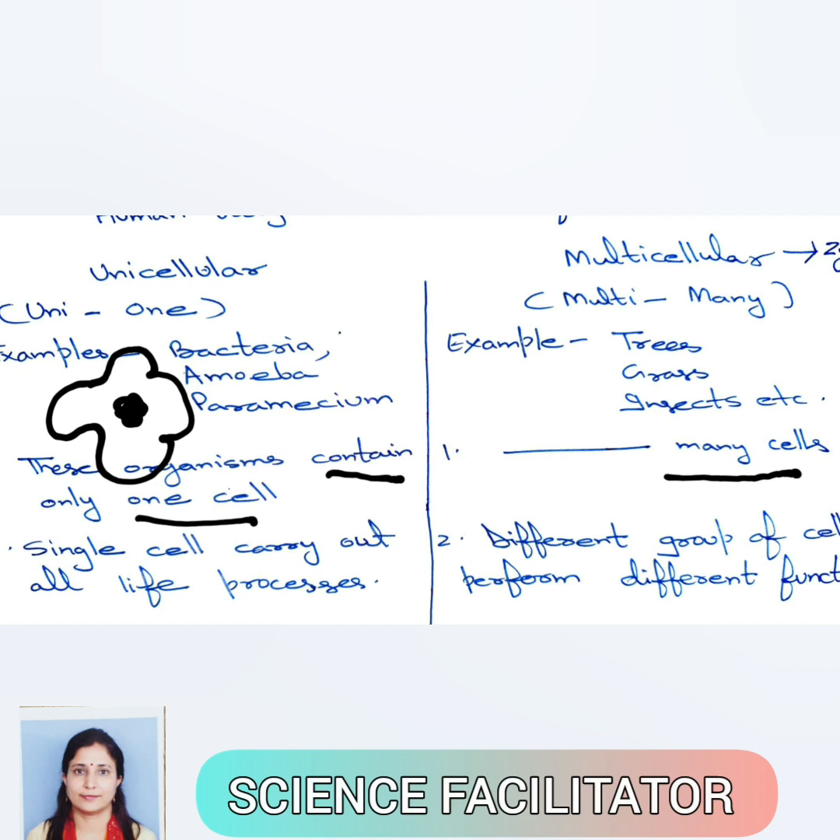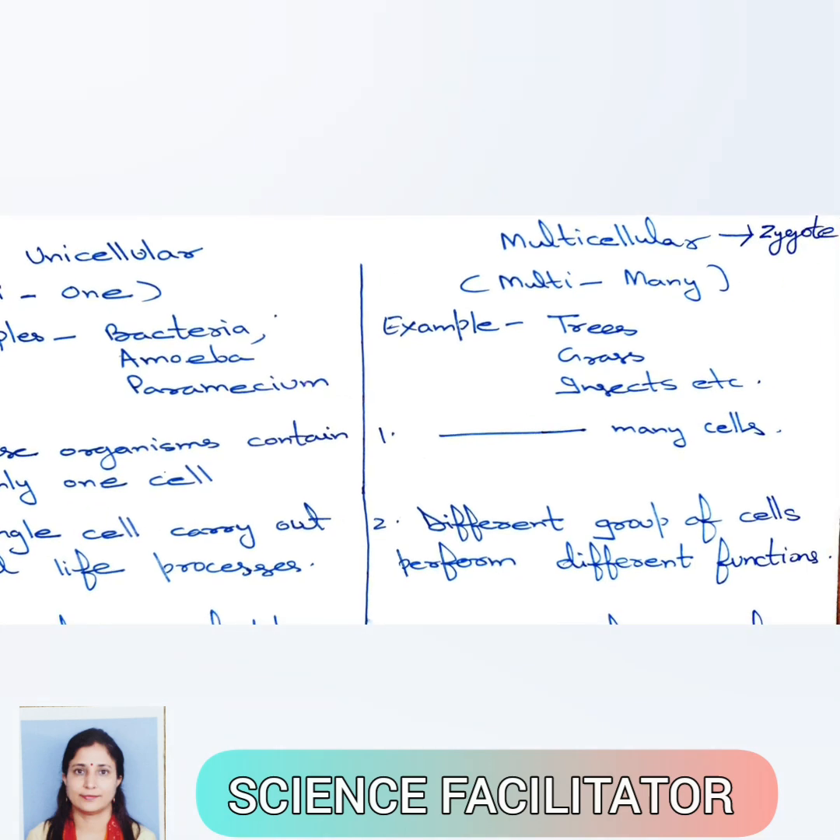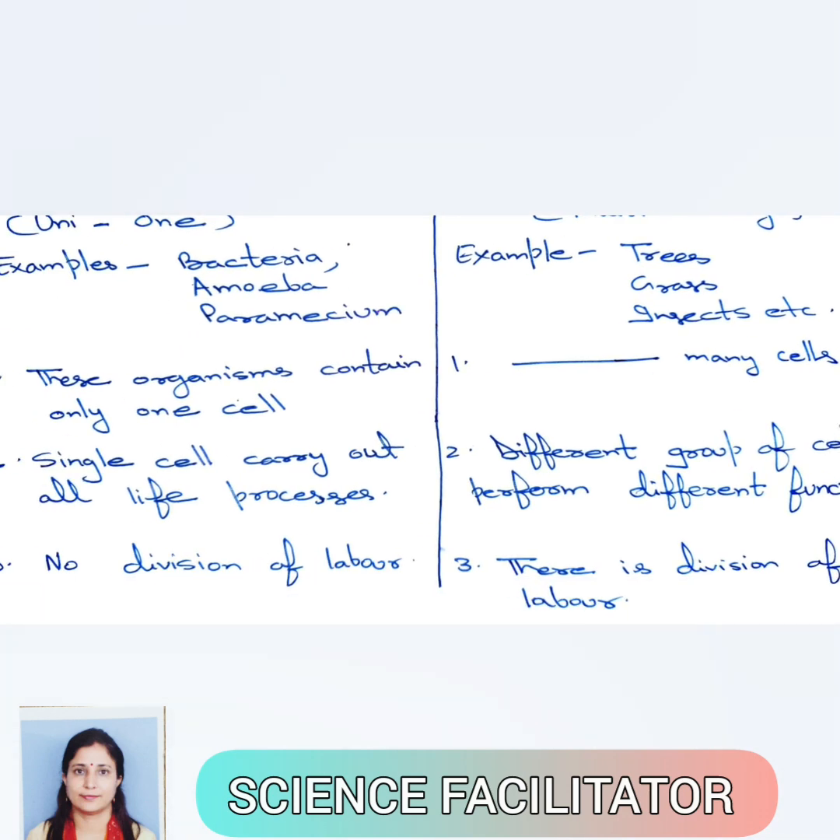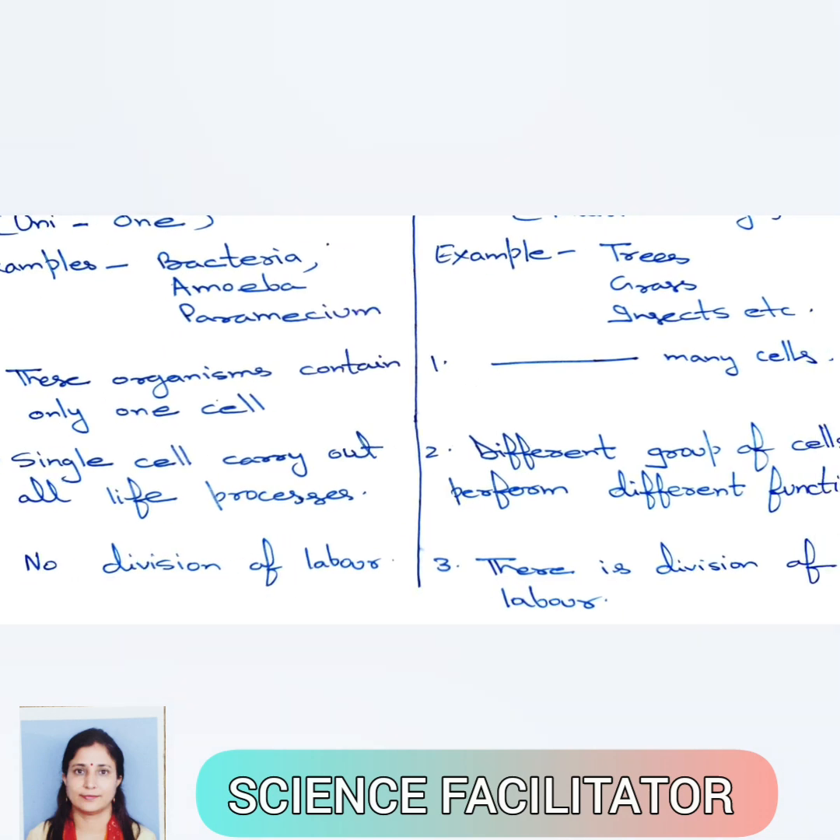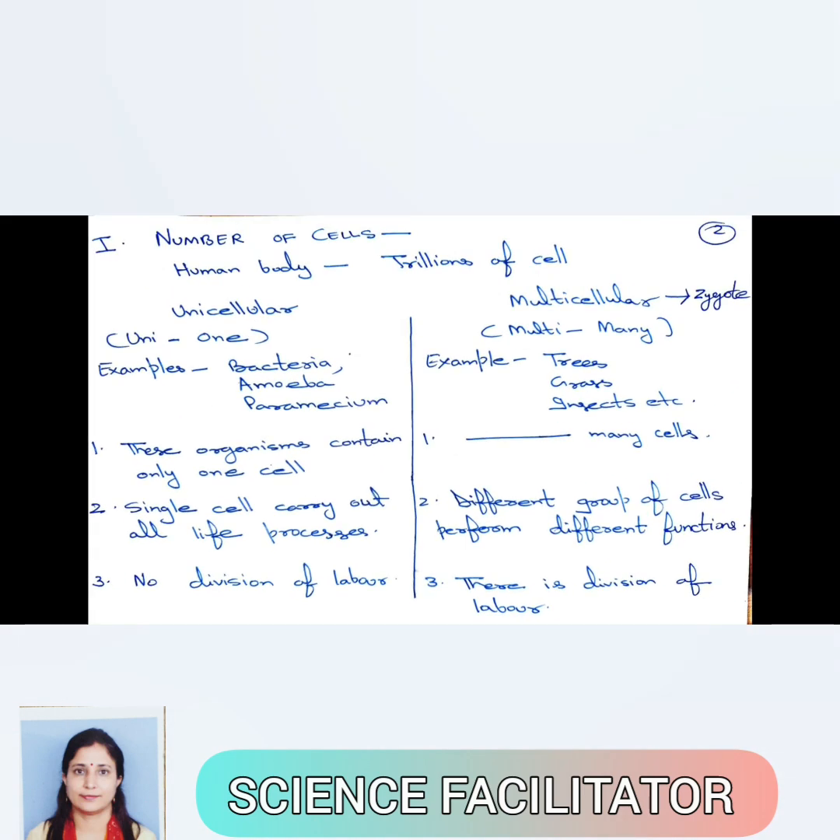While in case of multicellular organisms like trees and human beings, different groups of cells perform different functions. The third difference is that in case of unicellular organisms, there is no division of labor. That is, work is not divided among different parts. But in case of multicellular organisms, there is division of labor. Different groups of cells perform different functions. So work is divided between different groups of cells in case of multicellular organisms.